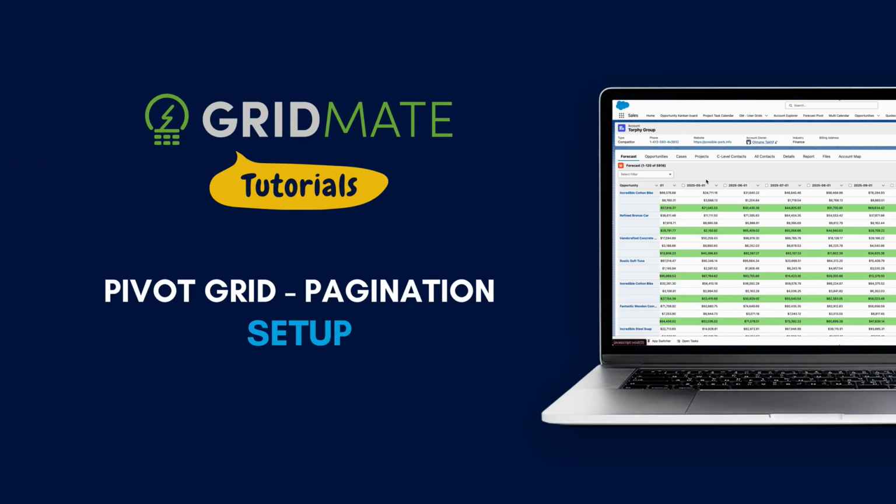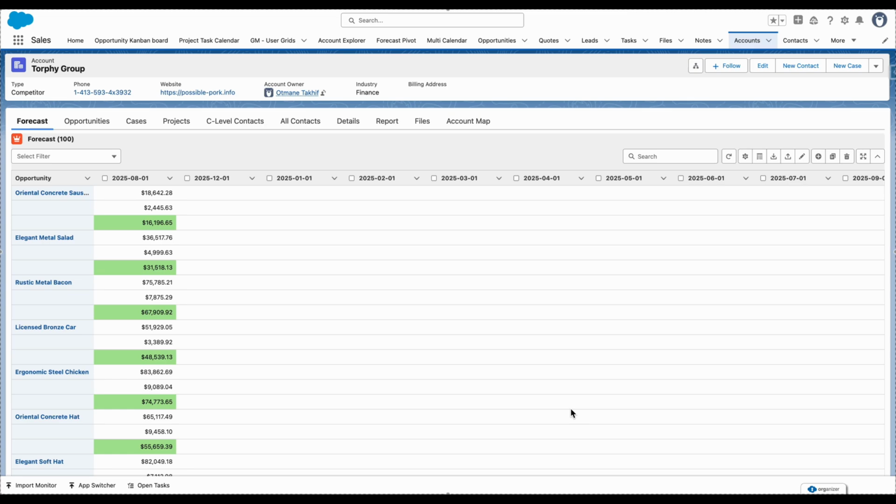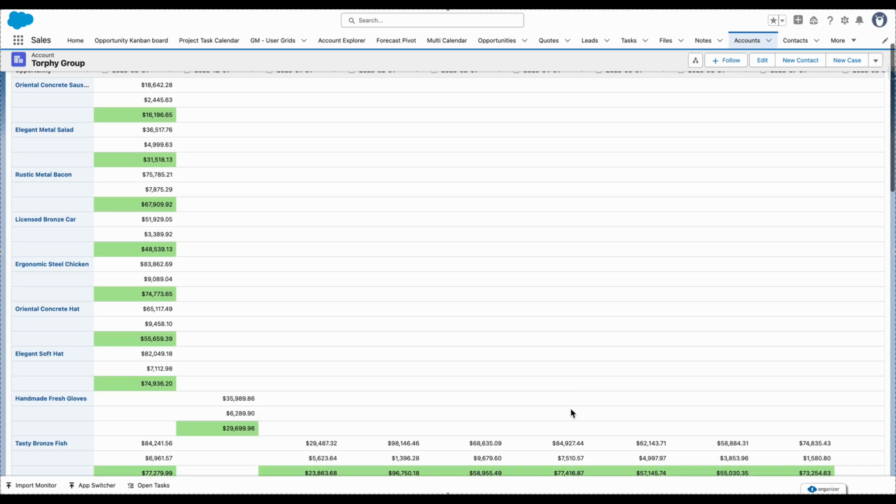Today we will walk you through how to enable pagination in the Pivot Grid component and understand how one key setting, the paging field name, dramatically changes how your data is fetched and displayed. Let's get started. Right now, we have a standard page size set to 100.